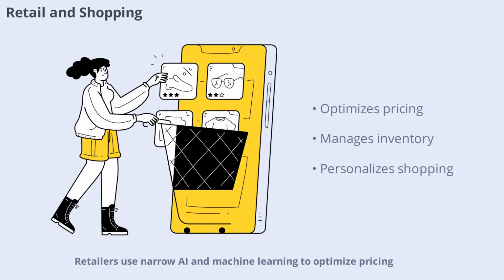Retailers use narrow AI and machine learning to optimize pricing, manage inventory, and personalize shopping experiences. By analyzing customer data and market trends, these systems can recommend products, predict demand, and prevent stockouts. Machine learning helps retailers stay competitive and meet customer needs more effectively.